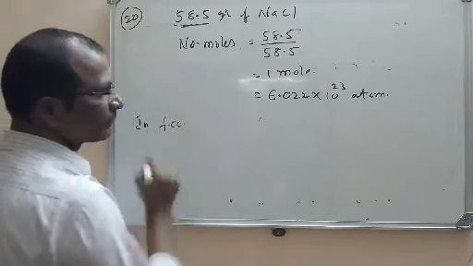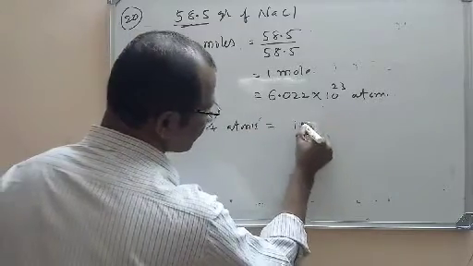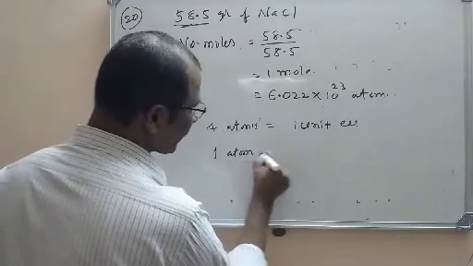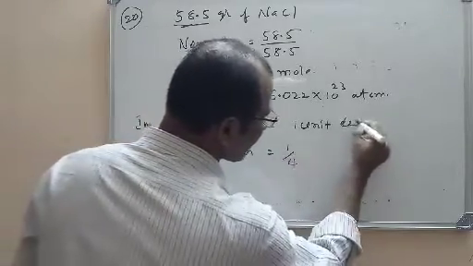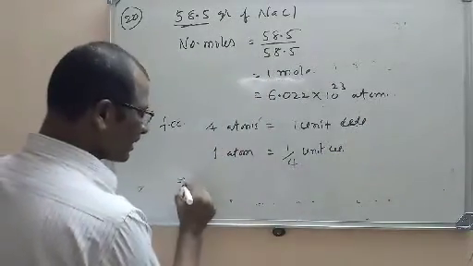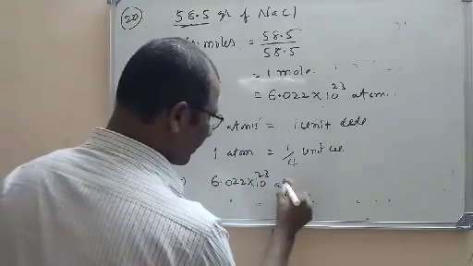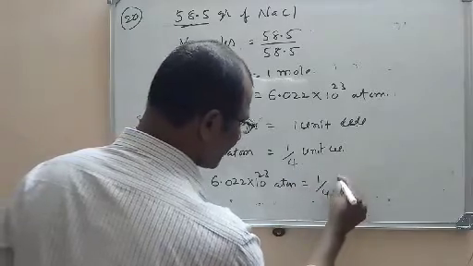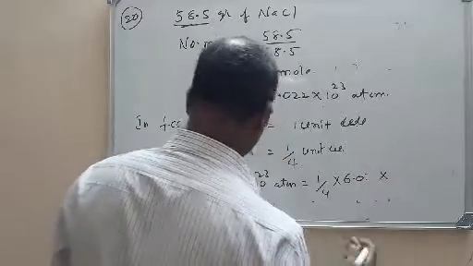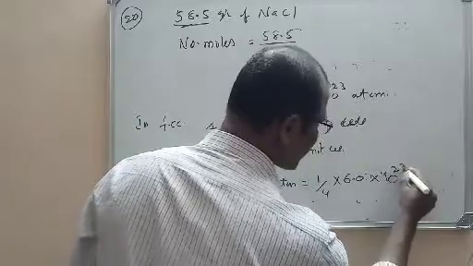In FCC, 4 atoms is equal to how much? 1 unit cell. That implies 1 atom is equal to 1 by 4 unit cells. So Avogadro number of atoms, 6.022 into 10 power 23 atoms, is equal to 1 by 4 into 6.022, or you can round it to 6.0 only, because the question is nearly 6.0 into 10 power 23.